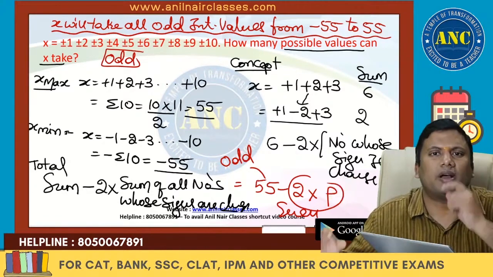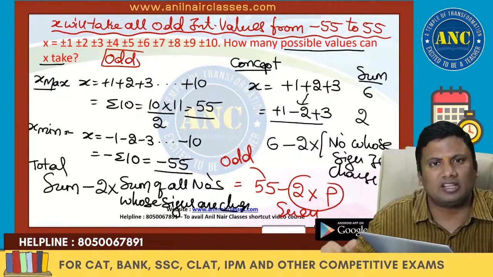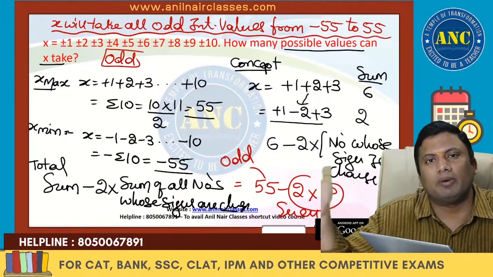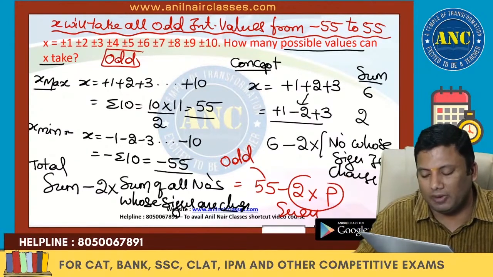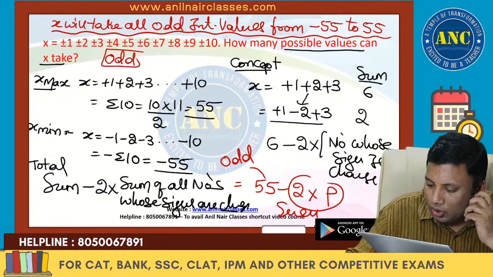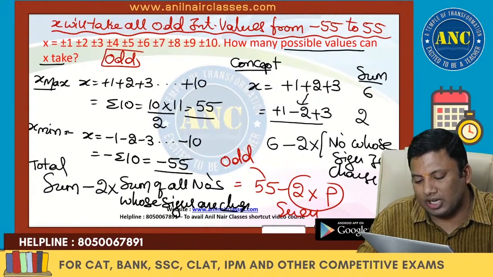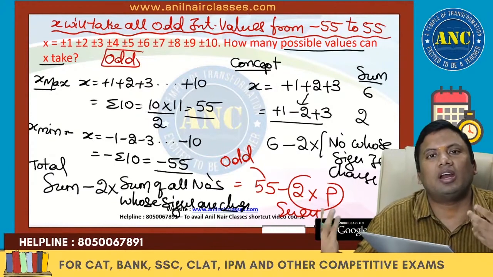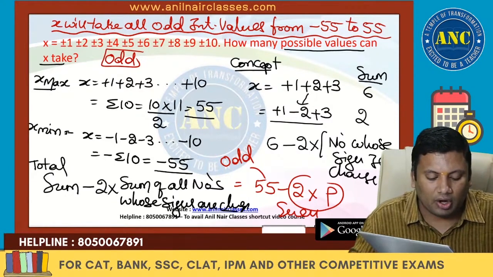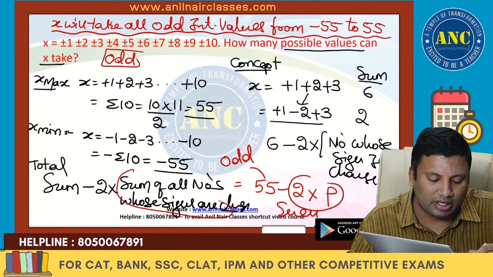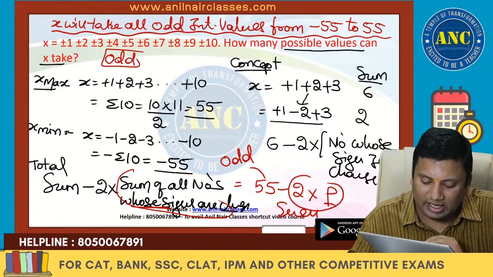If 3 is becoming minus 3, the drop is 6 only, right? If 4 is becoming minus 4, the drop is 8 only, right? If more than one number's signs are changed, add all the numbers and put 2 into that. This value I am calling P.